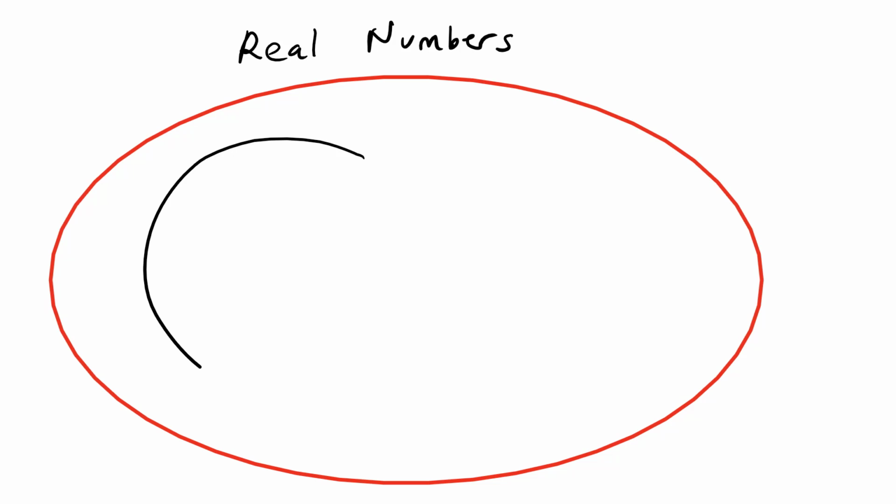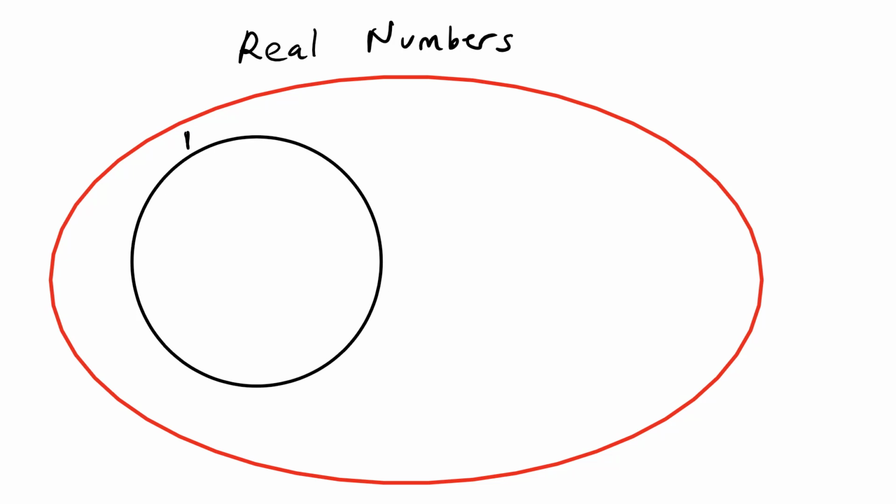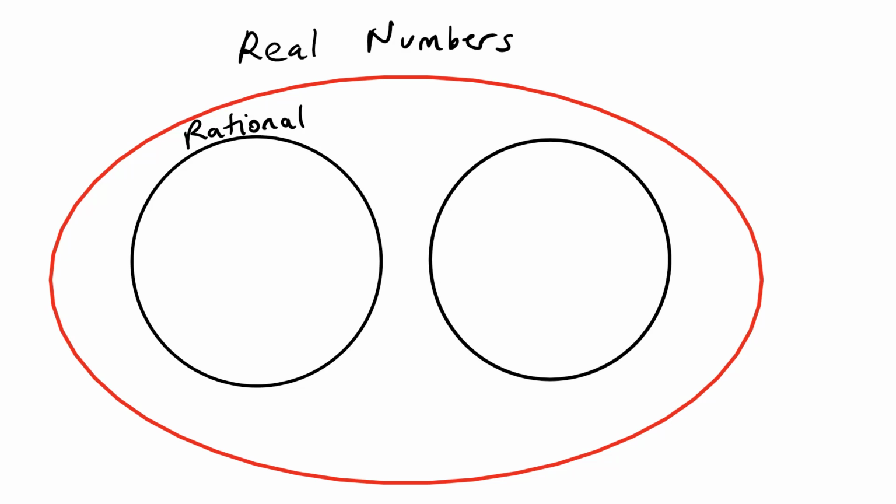All the numbers we know are known as real numbers. We classify real numbers in two big groups: the numbers that we can write as a ratio, which we call rational numbers, and the numbers we cannot write as a ratio, irrational numbers. Some examples of irrational numbers are like pi.